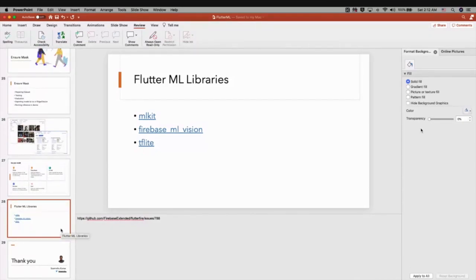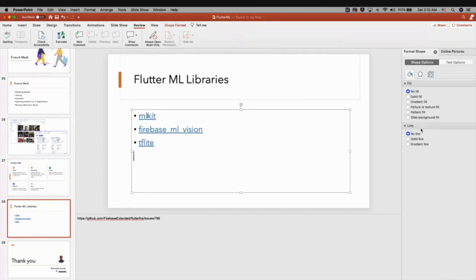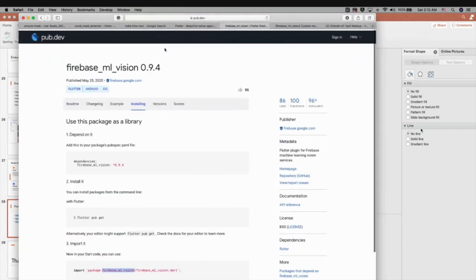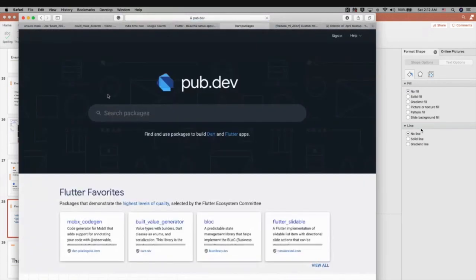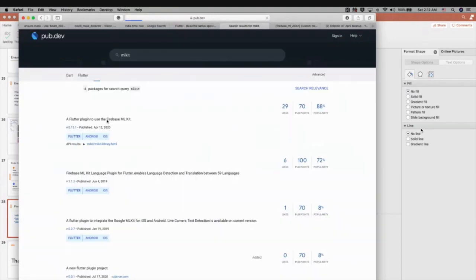But there are a couple of things I have noticed when integrating machine learning with Flutter, right? If you search for machine learning integration with Flutter, there are three approaches they follow. That means three different packages used for the same purpose. The first one is ML Kit. This is the unofficial one, but it is the more popular one in Flutter development. If you go to pub.dev and search for ML Kit, this is the first plugin listed here.